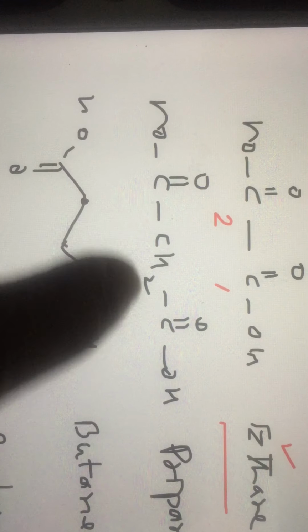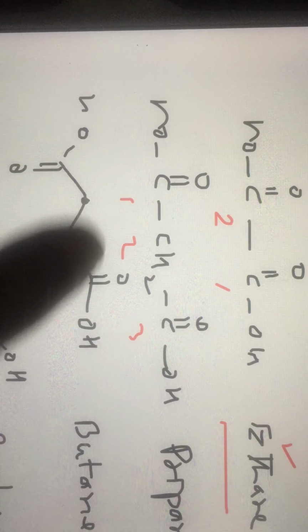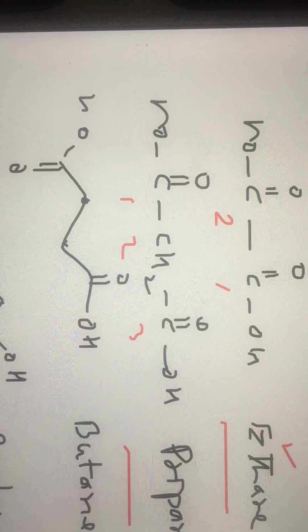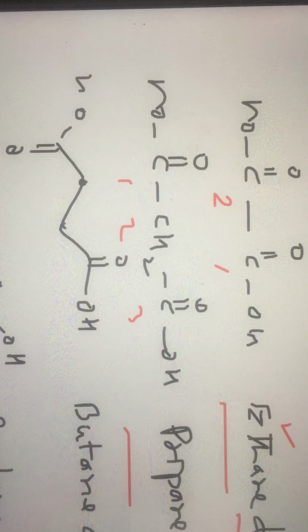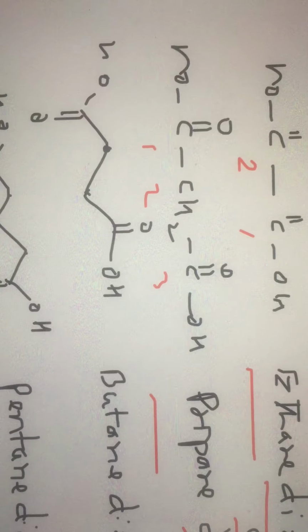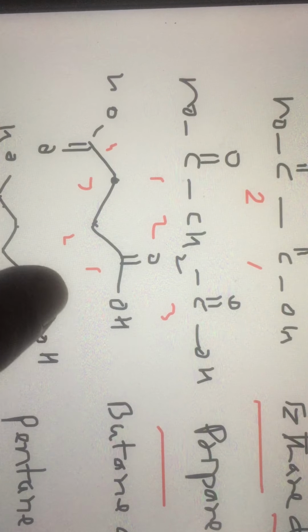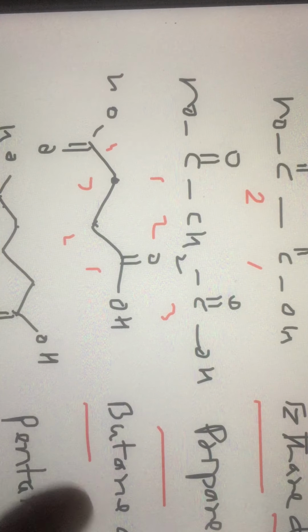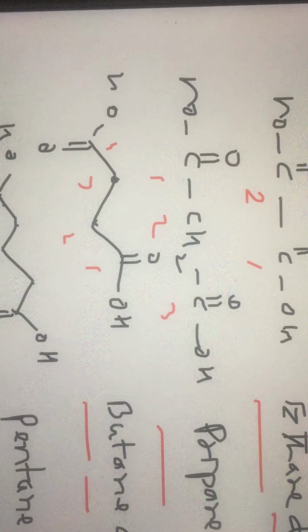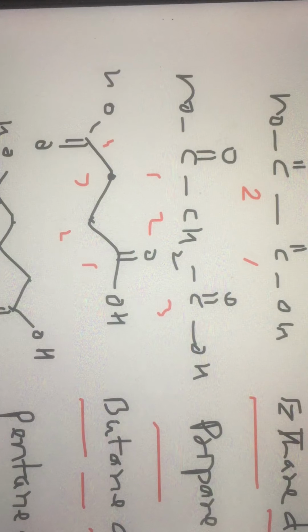The next compound has 1, 2, 3 carbons, so it is called propane dioic acid, commonly known as malonic acid. Next compound, if you look at it, has 1, 2, 3, 4 carbons. Because 4 carbons, it is but. Between carbons, single bonds, butane. Because there are two COOH groups, dioic acid.